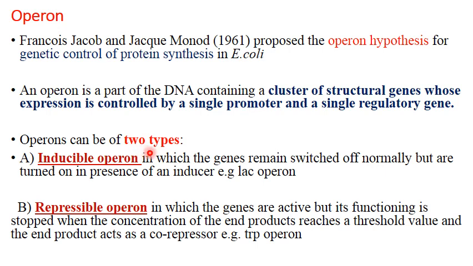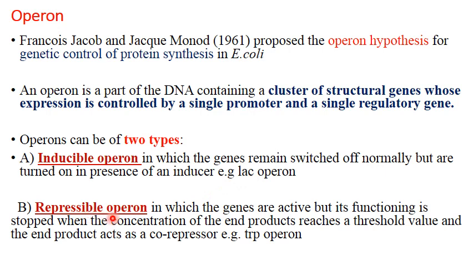Operons can be divided into two types. One is inducible operon. Inducible meaning normally in this type of operon the genes remain switched off, shut down, but when required they will be switched on in presence of an inducer. For example, lac operon, and lac stands for lactose, and in this case normally lactose is not needed by the cell, so the genes remain switched off. But when glucose is not present and lactose is present in the cell medium, then the genes are switched on.